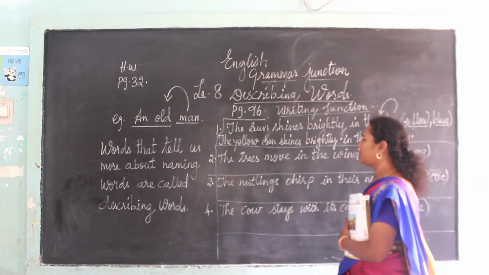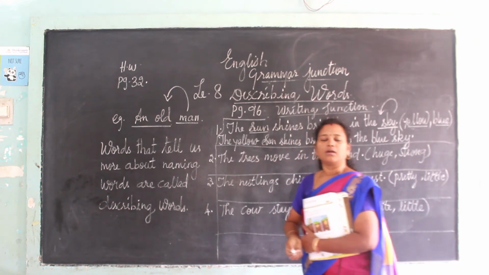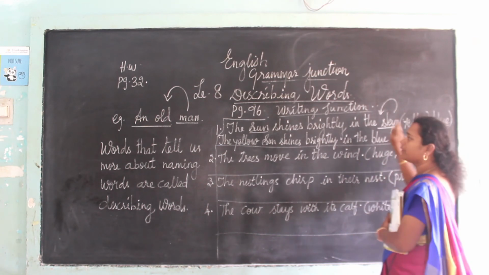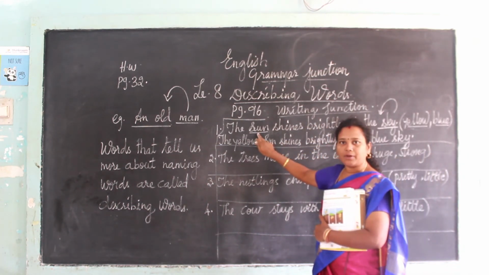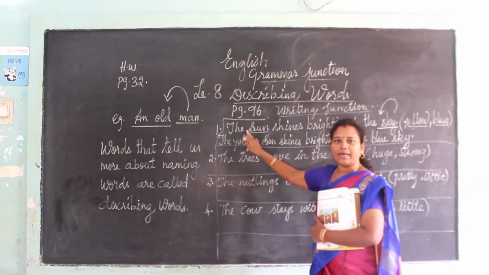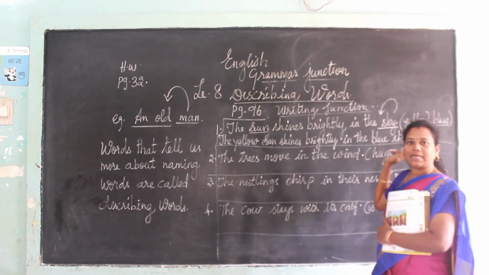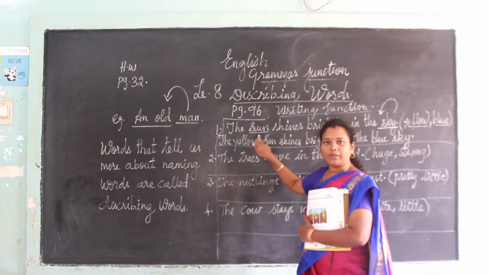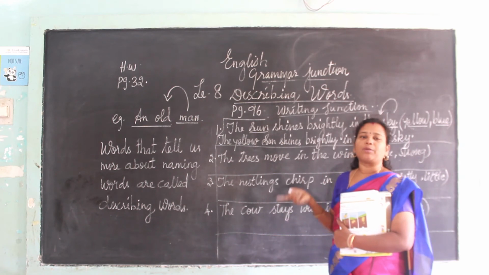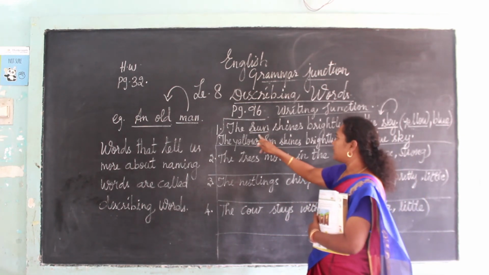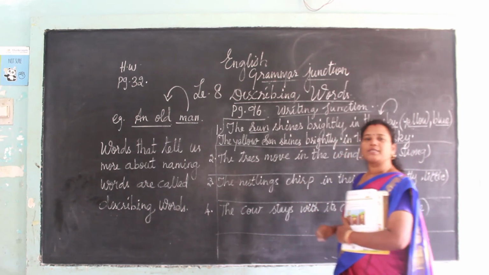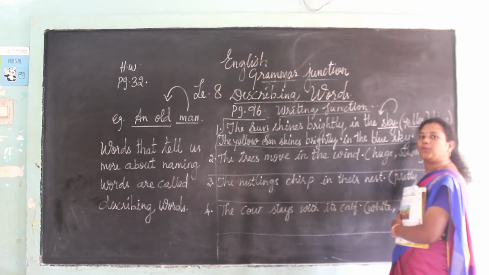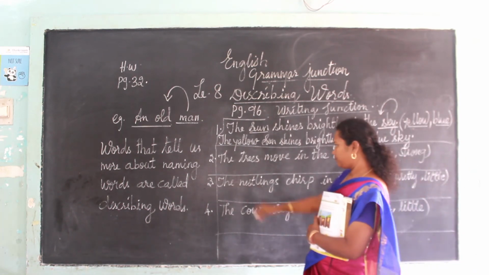Okay, so here sun is a naming word. The sun shines brightly in the sky. Here the sun is a naming word, so before sun you have to add a describing word, the describing word which is given in this bracket. What is the color of the sun over here? That is already given in the picture. You have to see the picture also. So, the yellow sun shines brightly in the blue sky. What is the color of the sky? Blue. Okay, now see the second one.